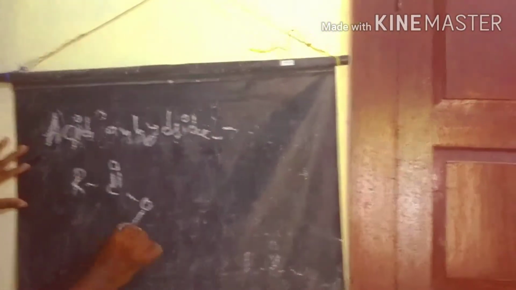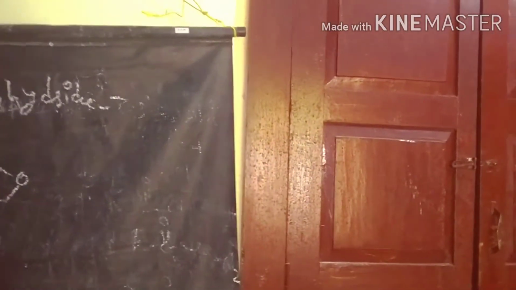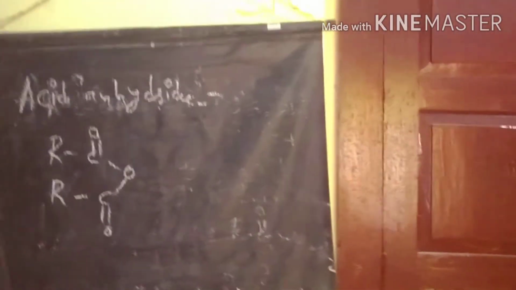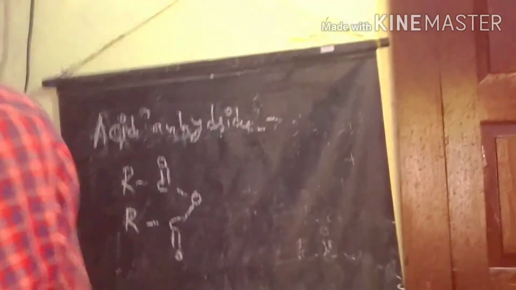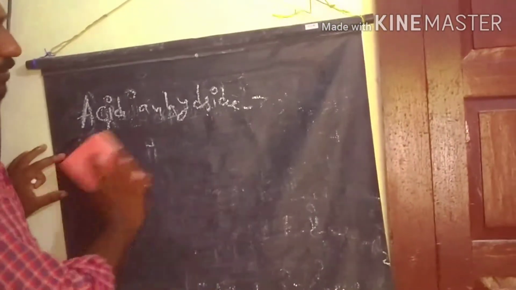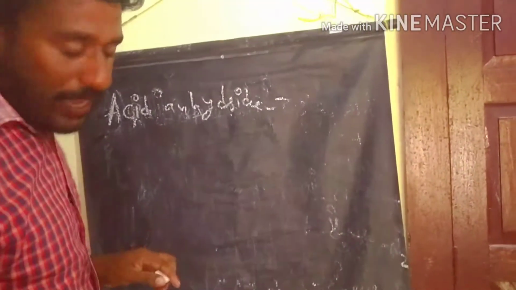This is also one of the derivatives of carboxylic acid. This is the acid anhydride. The simple method of preparation is to react carboxylic acid with phosphorus pentoxide to produce the acid anhydride.